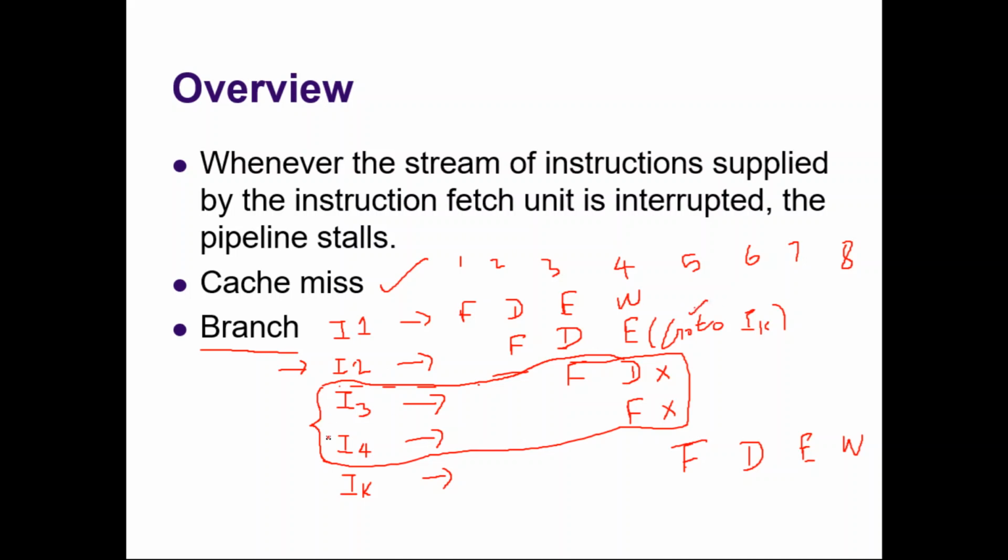That is if these 3 were not wrongly fetched, and instruction K is correctly fetched at the right time.